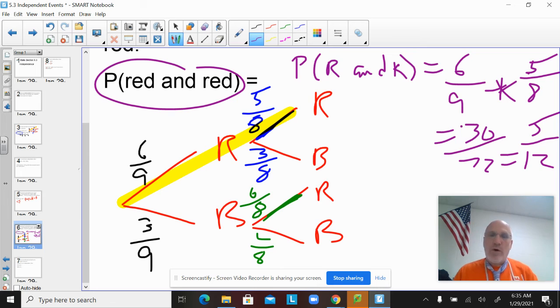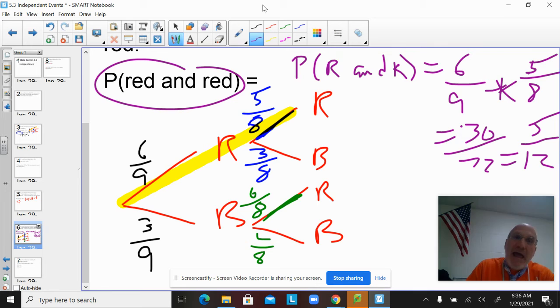Okay, so in that example, they were not independent because the probability changed after I chose the first marble. The one before, they were independent. So if they're independent, you can just multiply the 2 probabilities. And if not, like this, you just have to figure out what the second probability is. You're still multiplying probabilities, but the probabilities change because of the dependence.